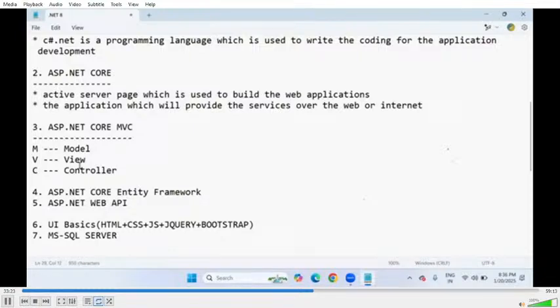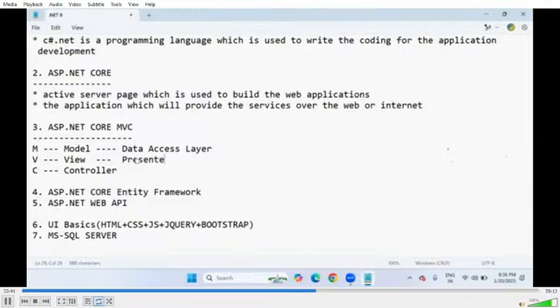Now coming to all three integrated. For coding in the controller layer, we use the programming language C#.NET. For design, we write UI technologies; these are the UI technologies we have to use. And for the database in the MVC design architecture pattern, we use Microsoft SQL Server. I hope you understand the concept clearly.